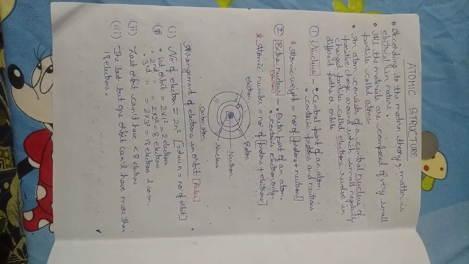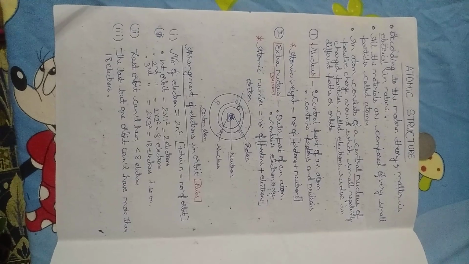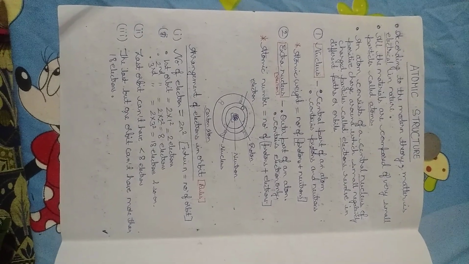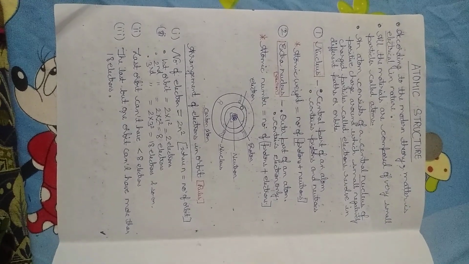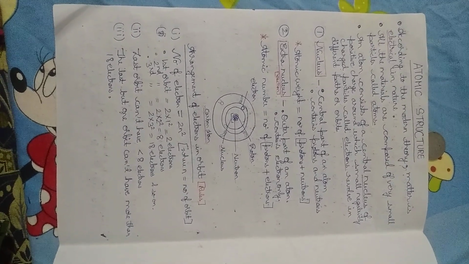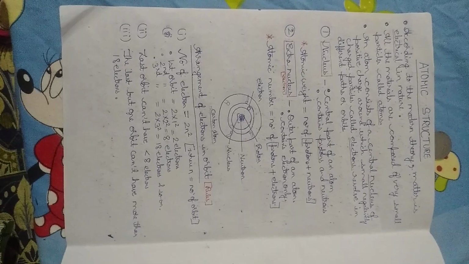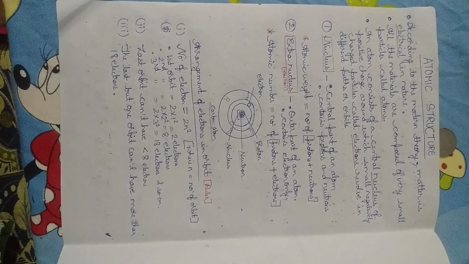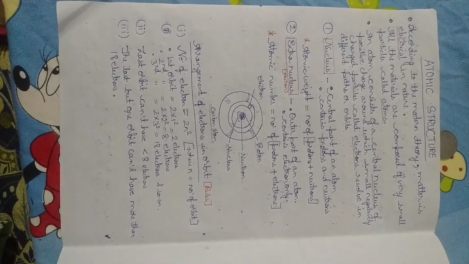Nucleus. It is the central part of an atom. It contains proton and neutron. Atomic weight is equal to number of protons plus number of neutrons. Extra nucleus. It is the outer part of an atom. It contains electron only. Atomic number is equal to number of protons plus number of electrons.